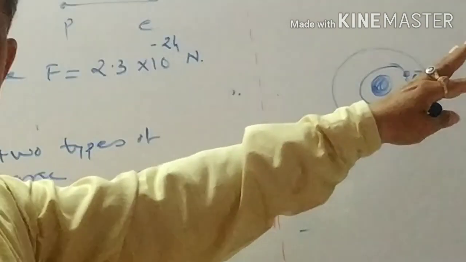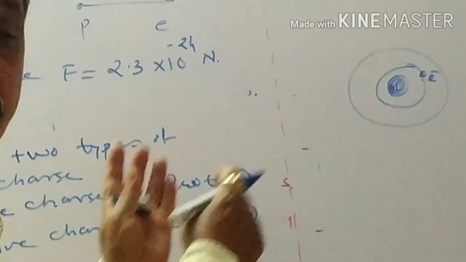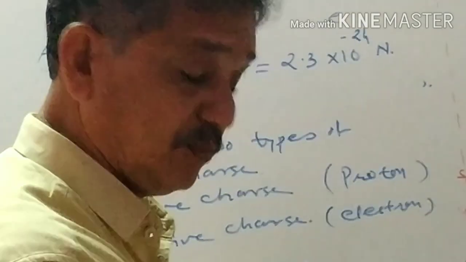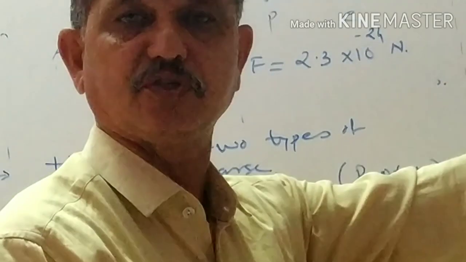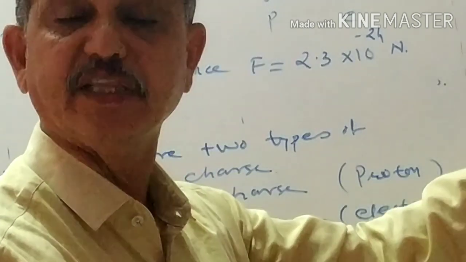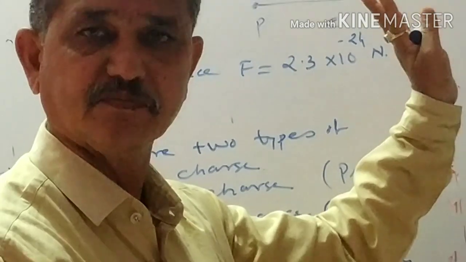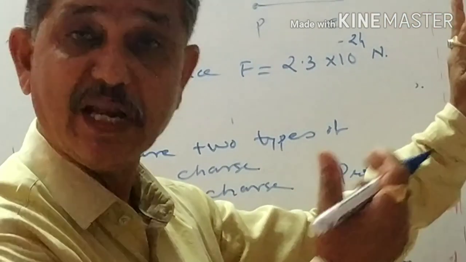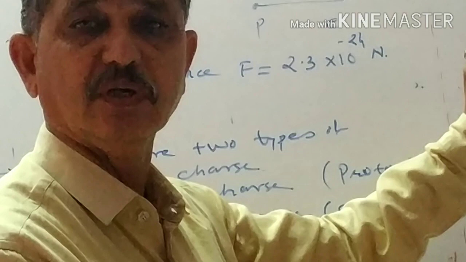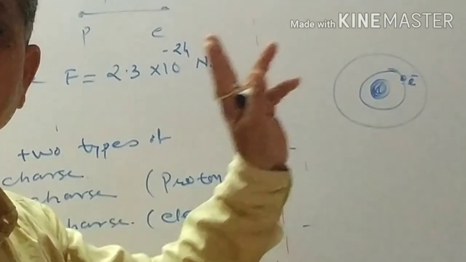The body which loses electrons will have a bigger number of protons than electrons, so it becomes positively charged. The body which gains electrons has a bigger number of electrons than protons, so it becomes negatively charged.